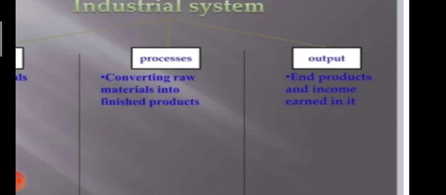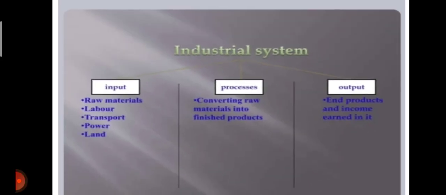For example, an industry takes raw material like iron and other things for making a car, and when it is completed, it comes out from the factory for sale, for use as a finished product. Next is output, the end product and the income earned from it. This is the output. Clear?